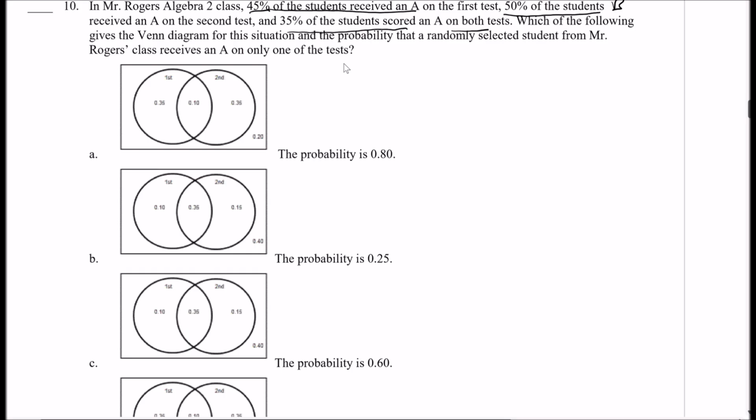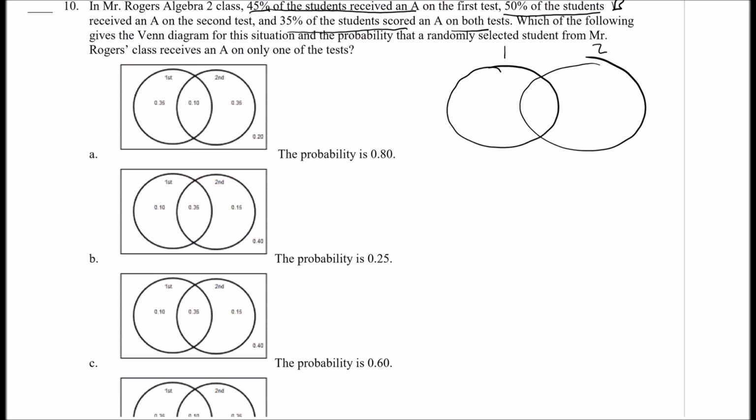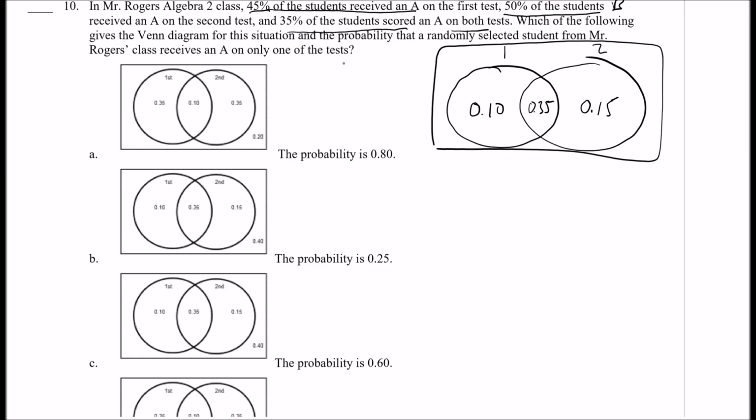All right, so let's just do the Venn diagram. So we got test 1, test 2, right? So when we do this, they said there's 35% on both tests. So 35% of students scored an A on both, right? So there's that. Now, 45% of students scored an A on the first test. So this has got to be 10% because 10 plus 35. And then there's 50% of students that received an A on the second test. So this has got to be 0.15 because 0.15 plus 35 is 50%.